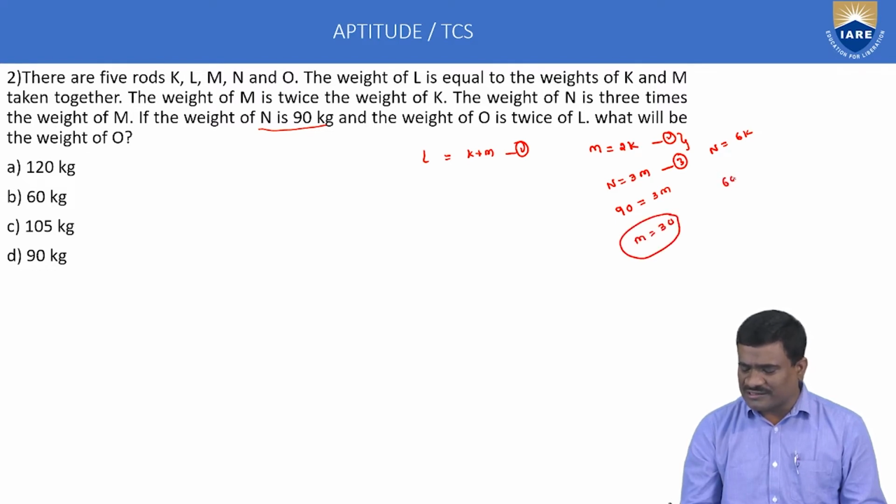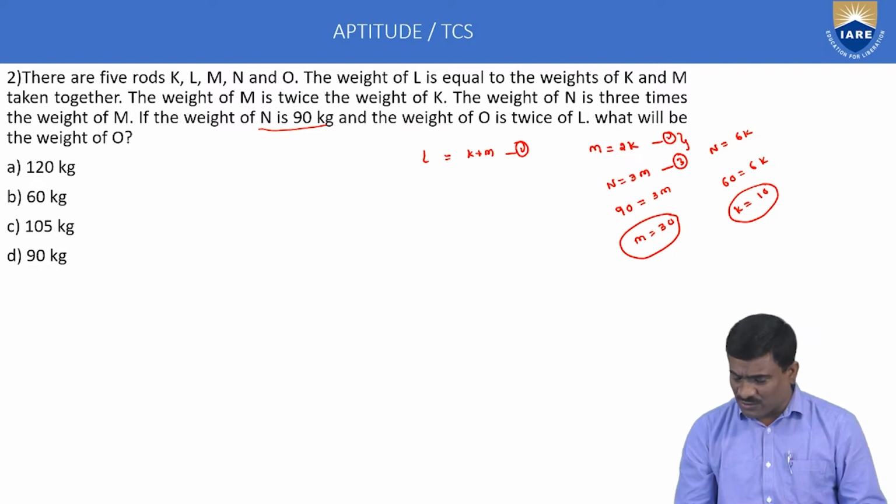Similarly, N is equal to 60, then K is equal to 60 by 6 is equal to 10. M is equal to 30, K is equal to 10.